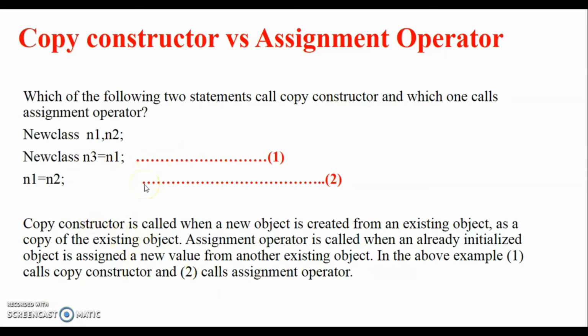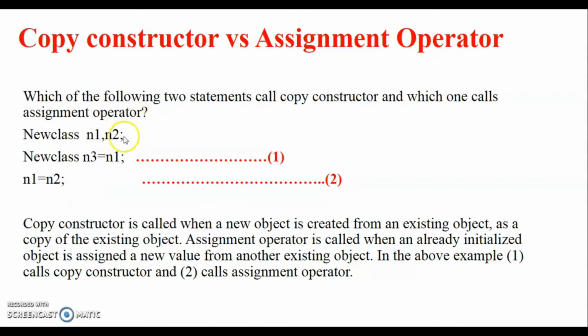How do we know where the copy constructor will be called and where the assignment operator? Copy constructor is called when a new object is created from an existing object. Whenever you create a new object from an existing object, the copy constructor will be called. And the assignment operator will be called when an already initialized object is assigned a new value from another object.